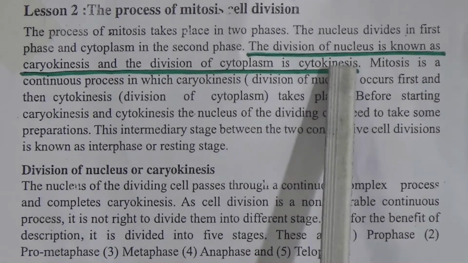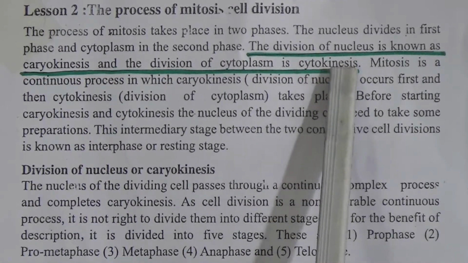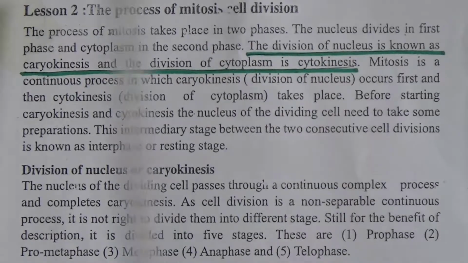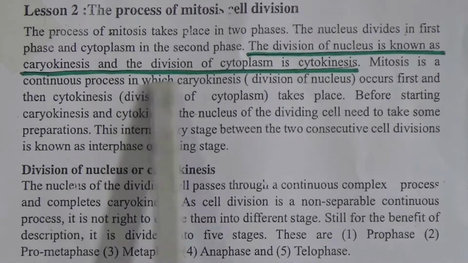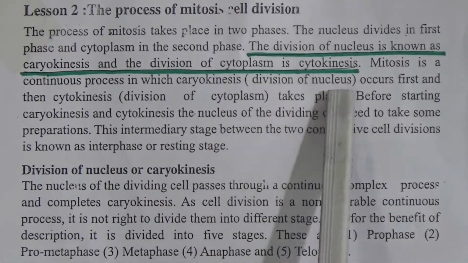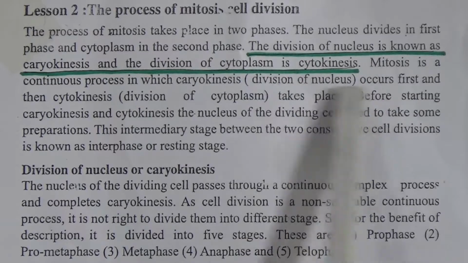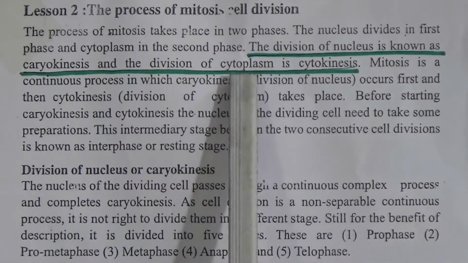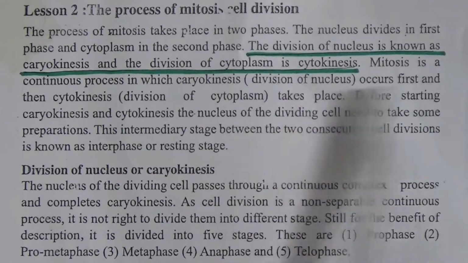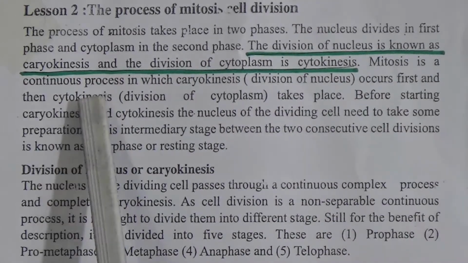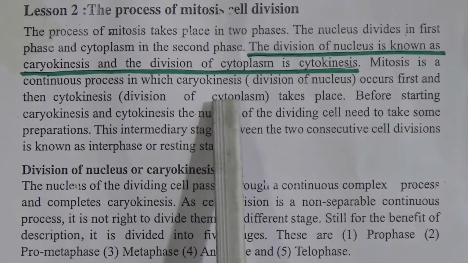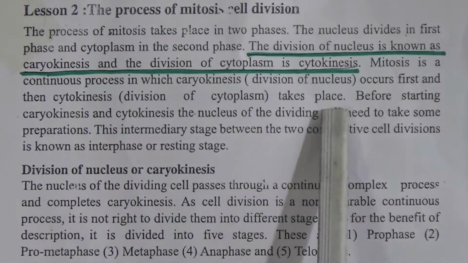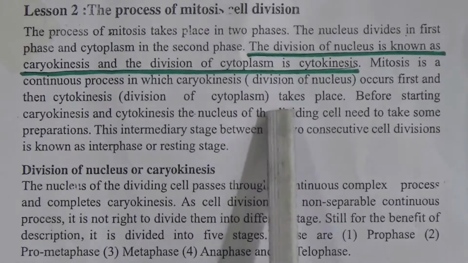As the nucleus carries the chromosomes, the division of nucleus means the division of chromosomes. That's why it is karyokinesis, and the division of cytoplasm is cytokinesis. In mitosis, at first karyokinesis occurs, then cytokinesis occurs. Mitosis is a continuous process in which karyokinesis occurs first and then cytokinesis takes place.